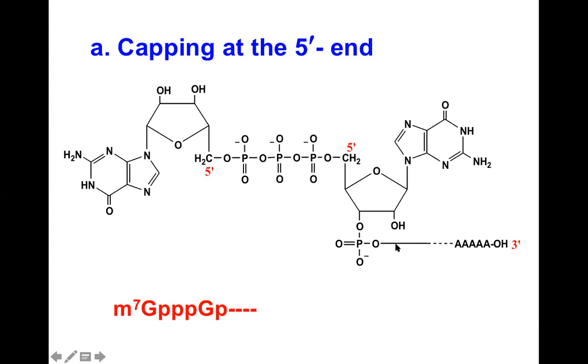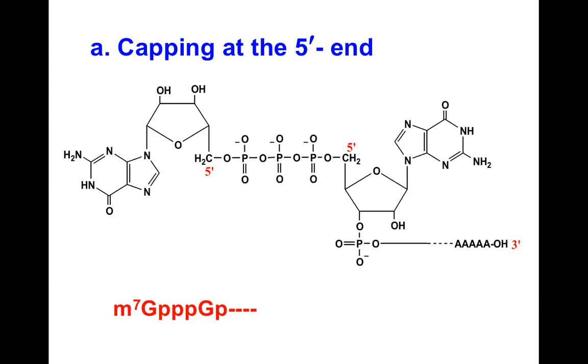I will not go into much detail of this capping. Actually, this capping is in opposite direction. Look at both the 5' ends joined to one another. So it is called 5' capping. This nucleotide is joined in opposite direction. It should have this 3' end joined at this region. All the nucleotides are joined 3' to 5', while only this 5' capping in eukaryotic messenger RNA is bound in opposite direction. So this is very resistant to RNases in the cytosol.